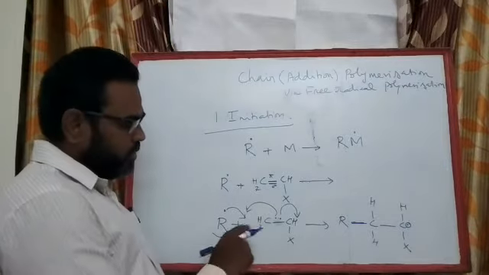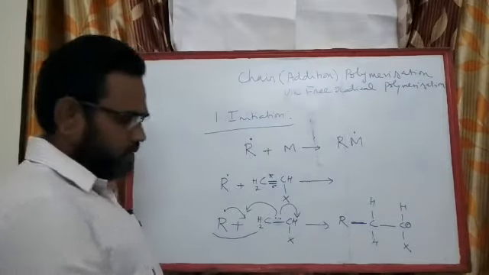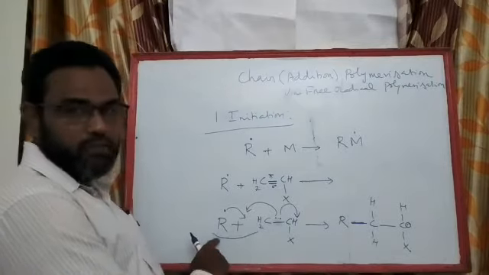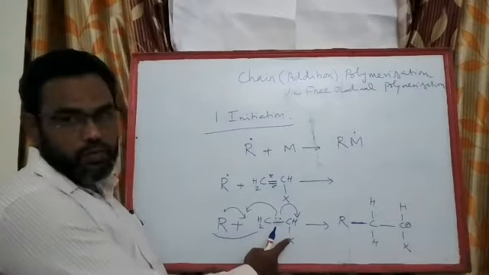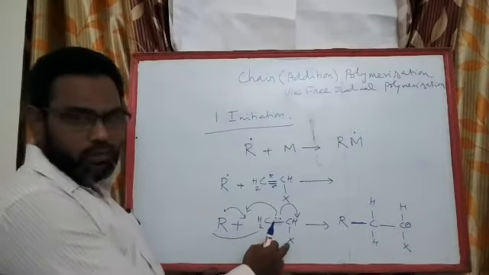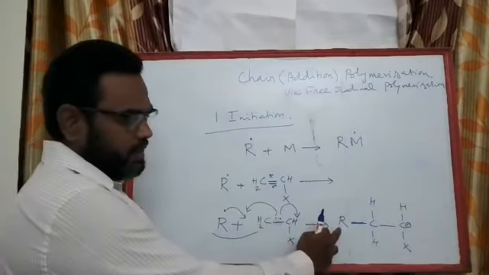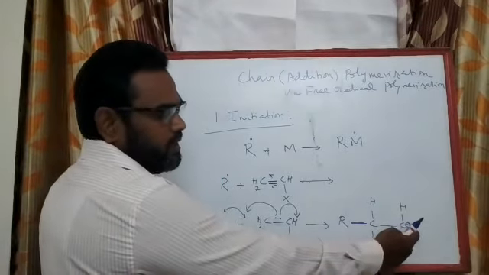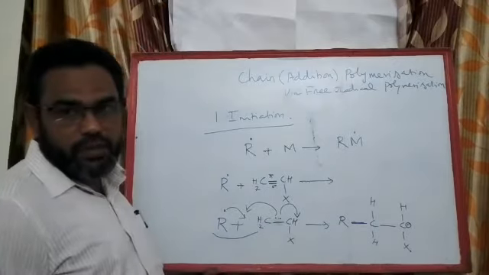Okay, so now you can see the movement of electron. The movement of electron is from the radical species to the monomeric species. So the radical transferred its lone electron to the chain end, or terminal end, of the monomeric species.